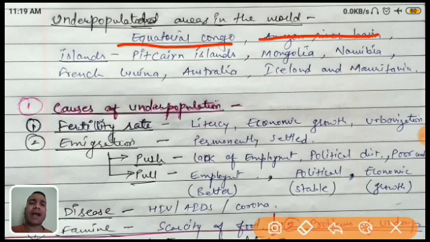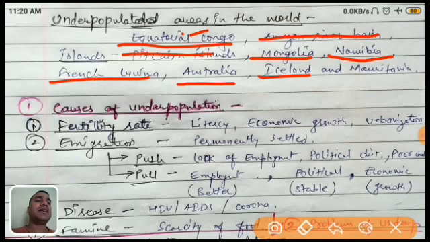Yes, there are some factors by which these are underpopulated. The Equatorial Congo and the Amazon River Basin, and there are also some islands because of the physical conditions, like Pitcairn Island, Mongolia, Namibia, French Guiana, Australia, Iceland, and Mauritania or Mauritius. Okay, so these are all countries where the population is also very less. It means we can say underpopulation. I hope it is clear.